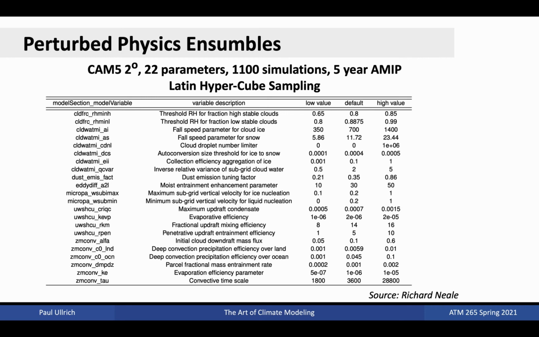To perform a perturbed physics ensemble, expert guidance is typically needed to select low and high estimates of the parameters being explored, plus some reasonable middle ground estimate. Values for these parameters in each simulation can then be selected from the extremes of each parameter, or by simply picking randomly from the range.